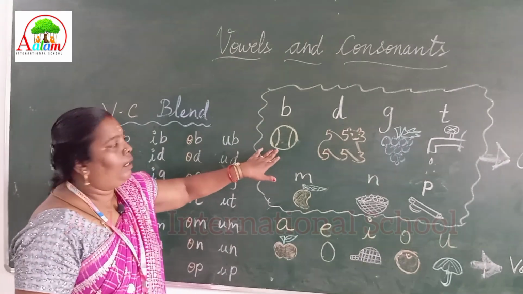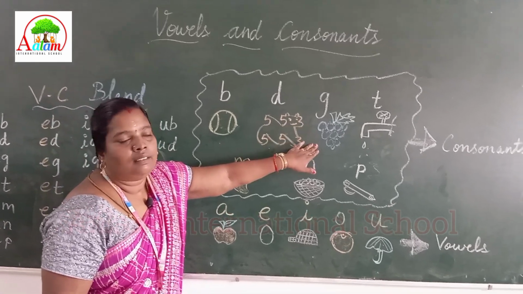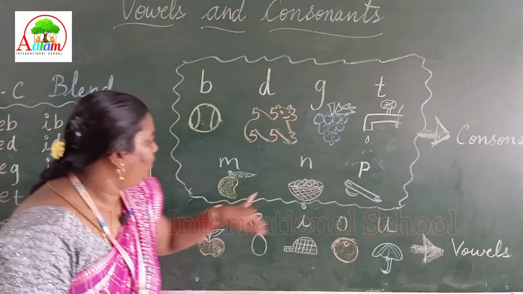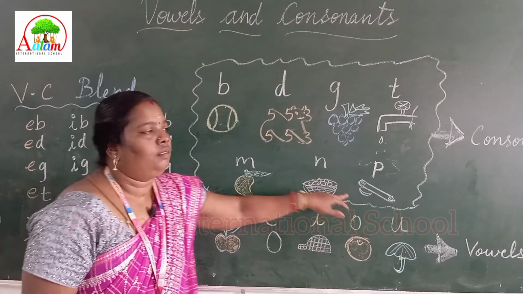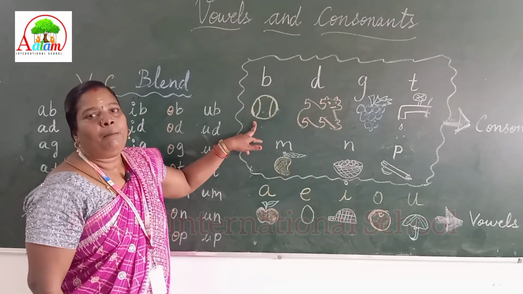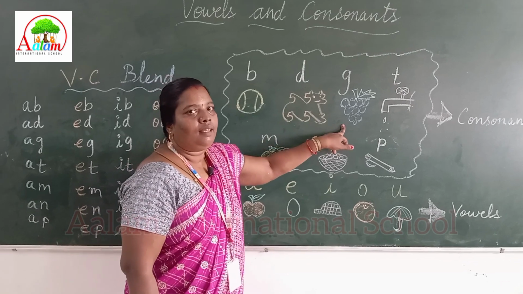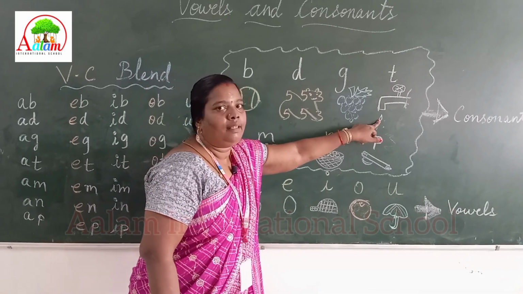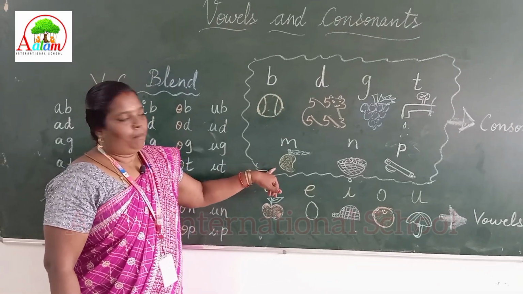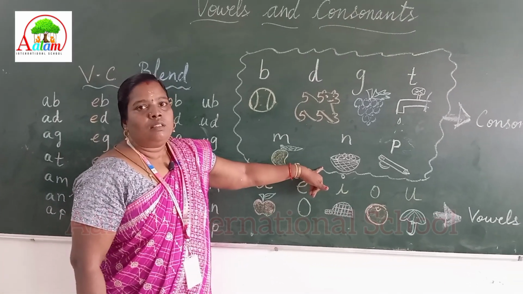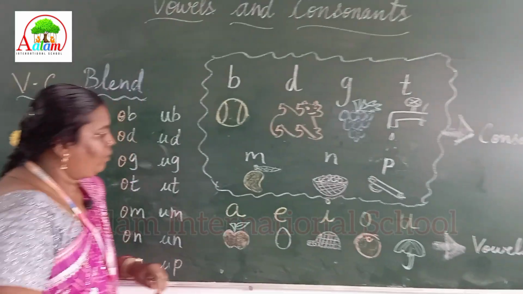B, ball. D, dog. G, grapes. T, tap. M, mango. N, nest. P, pen.